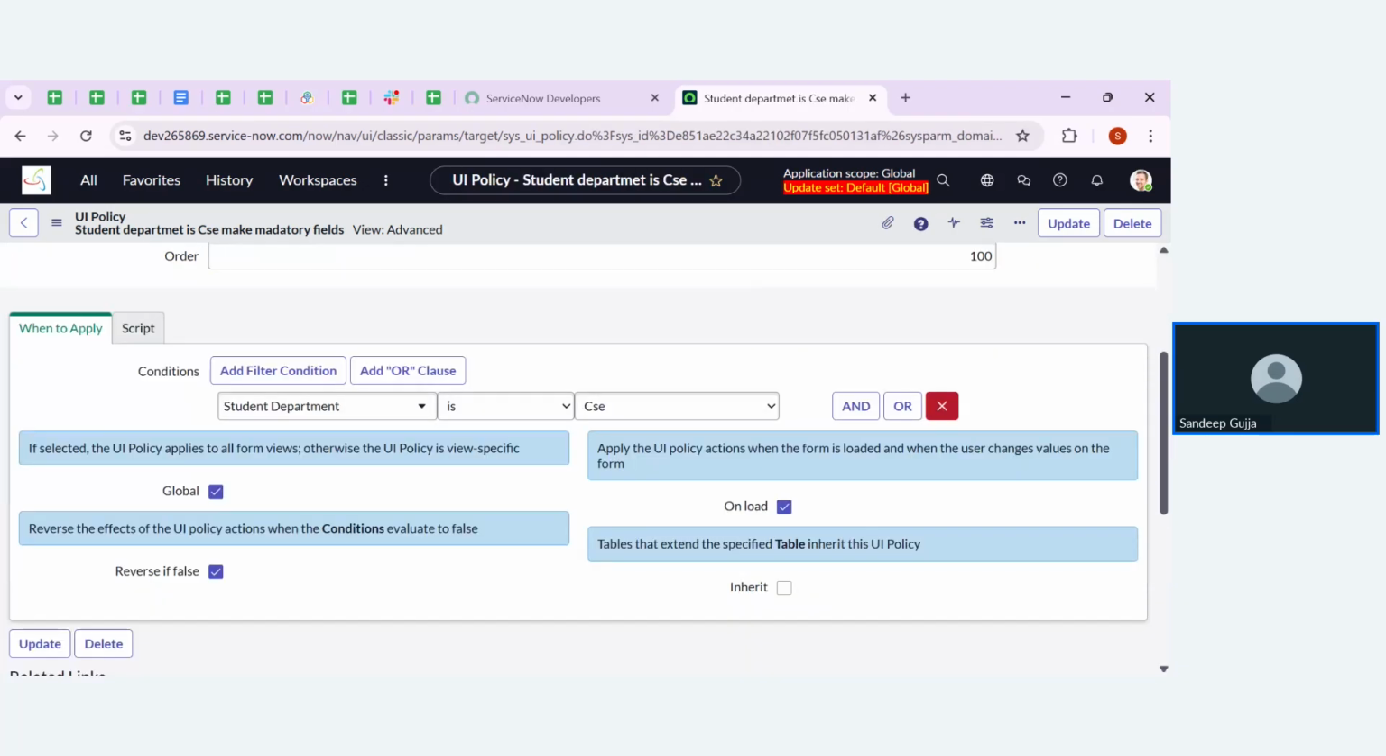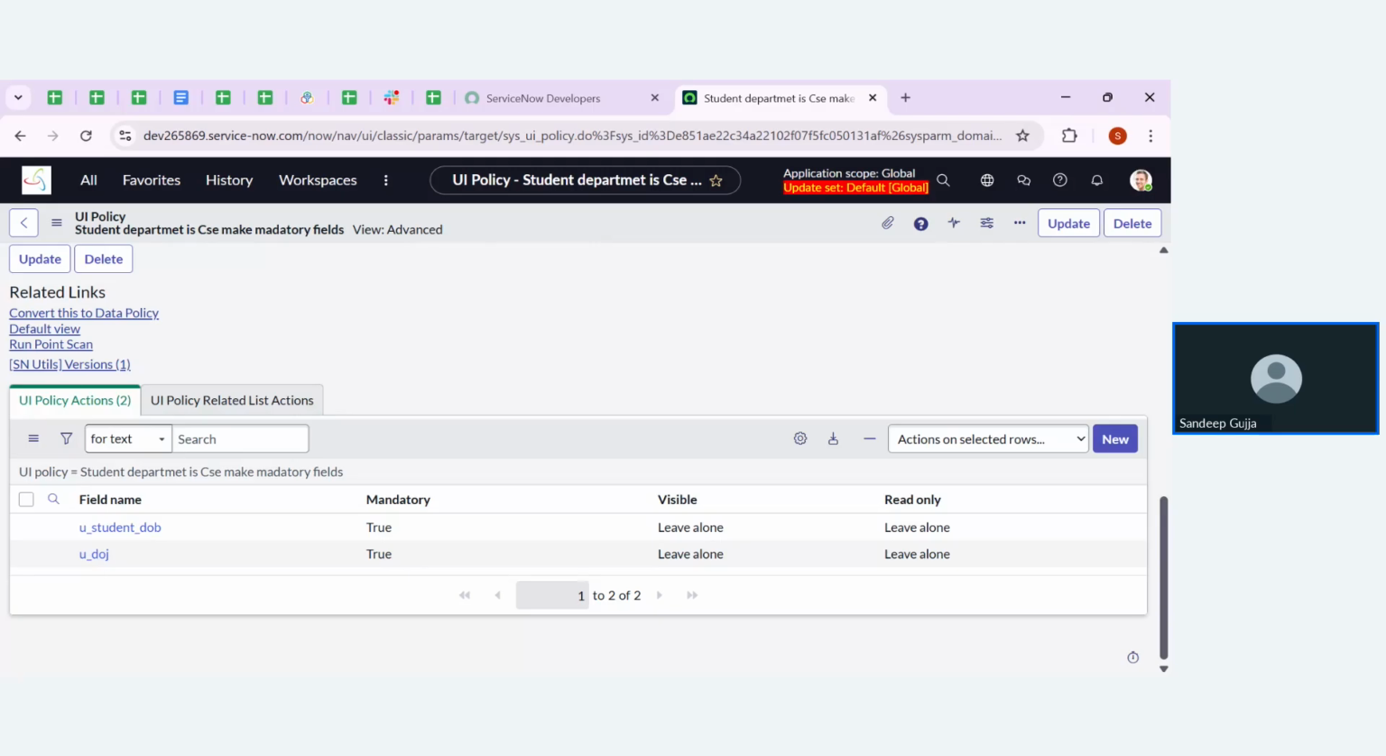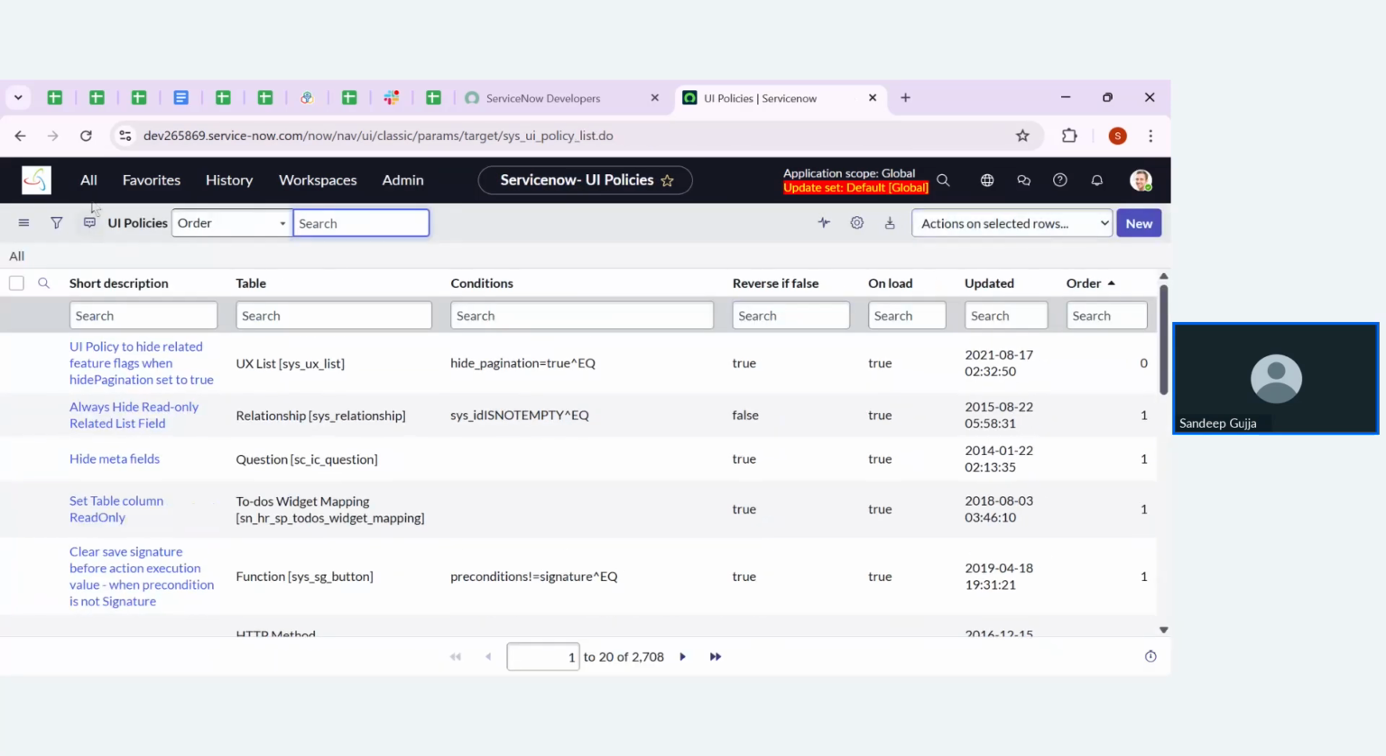For our specific condition, whenever department is CSC, we are going to specify two additional actions. That's why we are going to use UI policy instead of directly making a field mandatory on the dictionary. Okay, so now let me update this and let me show you how the result looks.